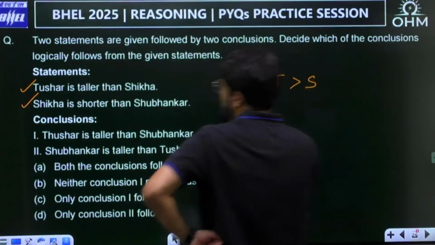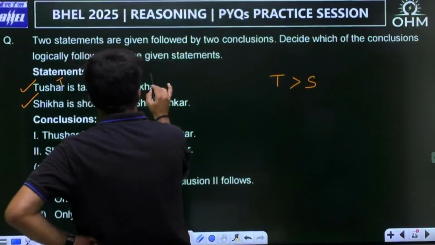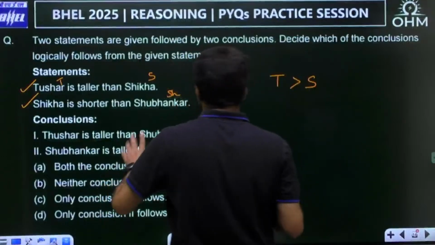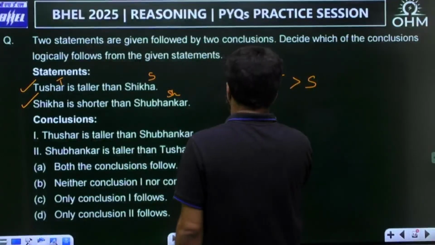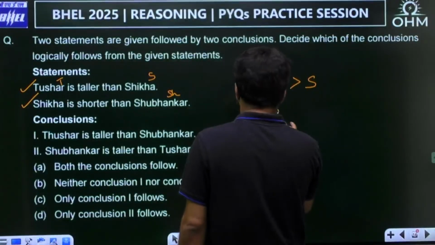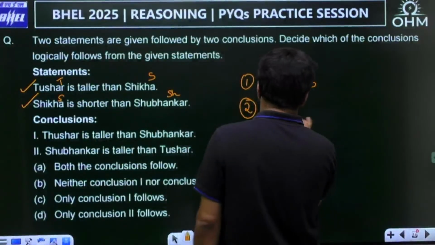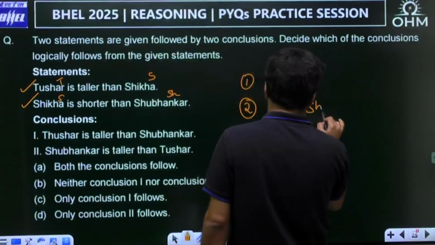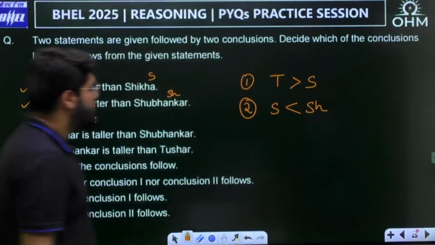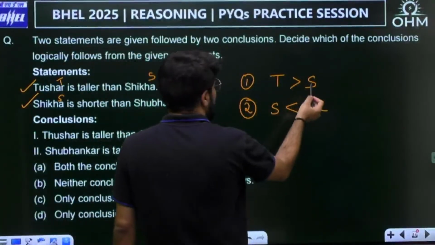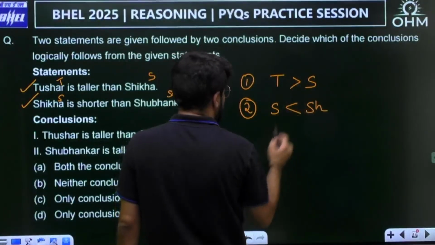Let's say Tushar is T for me, Shikha is S, and Shubhankar, let me call it as SH. The first statement says Tushar is taller than Shikha. The second says Shikha is shorter than Shubhankar. So what can I say? Shikha is shorter than both.